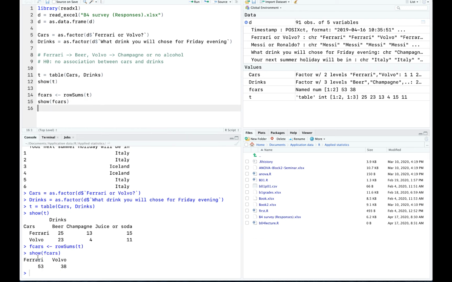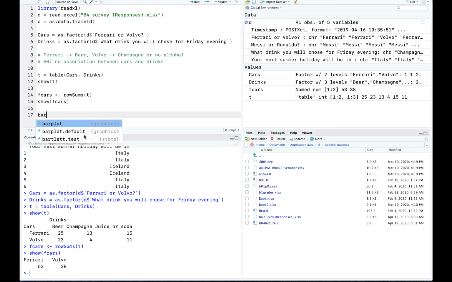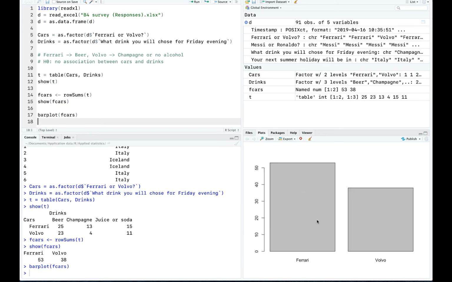So you can see that it gives me an overall overview of what's going on with cars. You can see 53 out of 91 prefer Ferrari and 38 prefer Volvo. Okay, I can of course visualize it by bar plot, F cars, and then you can see this is the bar plot. This is Ferrari, this is Volvo. If I want, I can make it in percent, right?